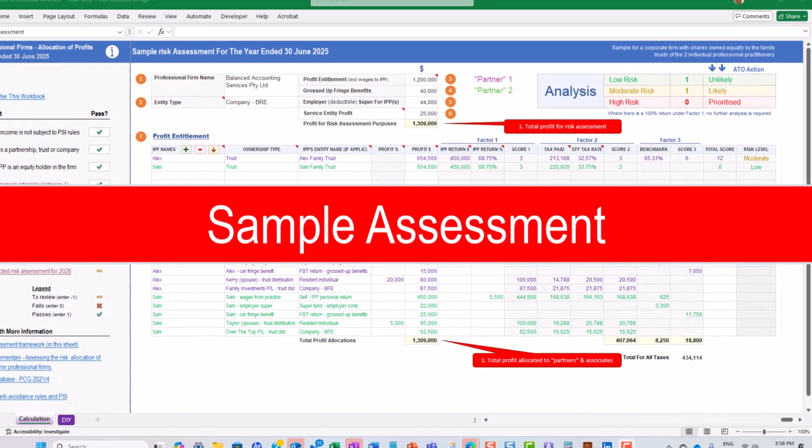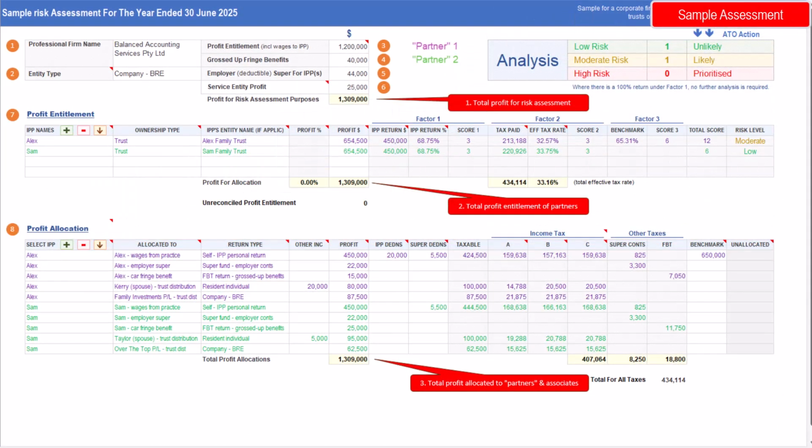Let's look at our sample assessment in more detail. You can do an assessment for just one individual professional practitioner in a firm, or for any number, including all, in the same screen. It'll do calculations for income tax, FBT, and superannuation contribution tax to help with the calculation of effective tax rate for each practitioner. Our sample is for an accounting practice with 2 partners, and each practitioner's family trust holds an equal number of shares in the practice entity.